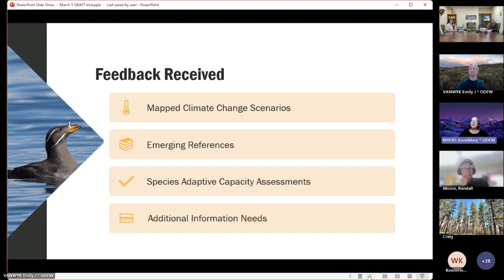We've received some very helpful feedback. Species distribution maps have been provided of modeled climate change scenarios. This is information we can link to in the updated SWAP. Emerging key references have also been provided. We've received newly modeled information on species' ability to adapt to climate change, and additional information needs have been identified.